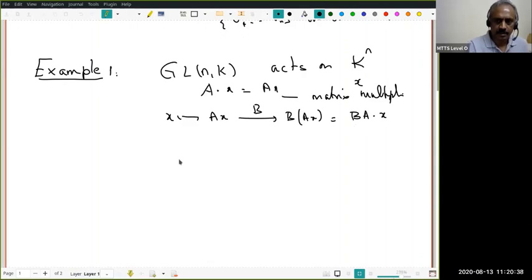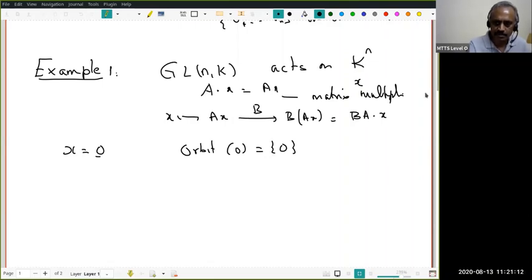Very good. Now let's look at the simplest vector you can think of in Kn. I want to look at the orbit of that. All of you would have guessed it. Take x equal to the 0 vector. Now what is A dot 0? Remember, that's 0. Therefore, the orbit of 0 is the singleton {0}. That must be a set, so you should not write it as equal to 0. It should be written as a set. Okay, that's it.